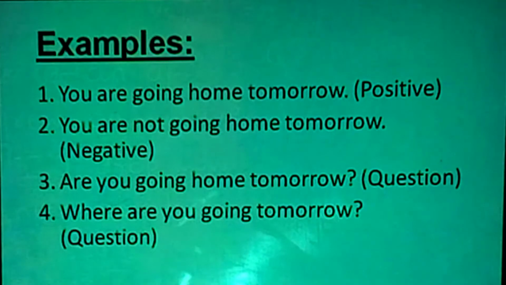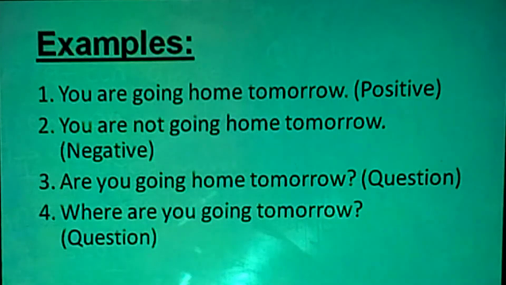You are going home is right now, but tomorrow shows that it is a future plan. That is a negative sentence, we have added not: you are not going home tomorrow. Then third, are you going home tomorrow? It is a question. Then where are you going tomorrow? It is also a question, but it starts with WH words.